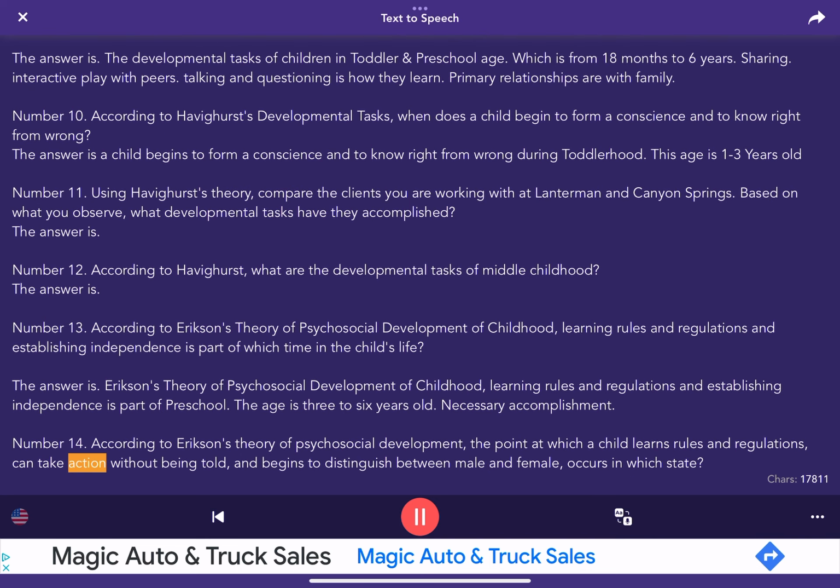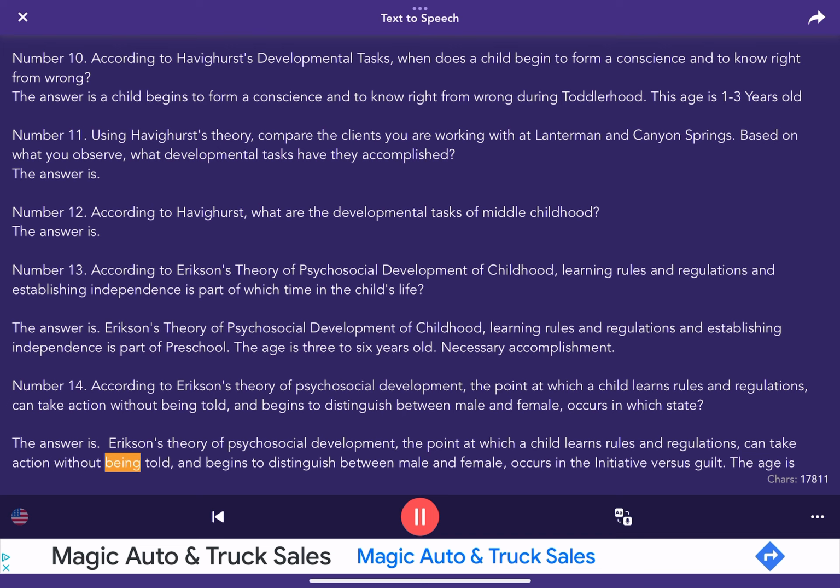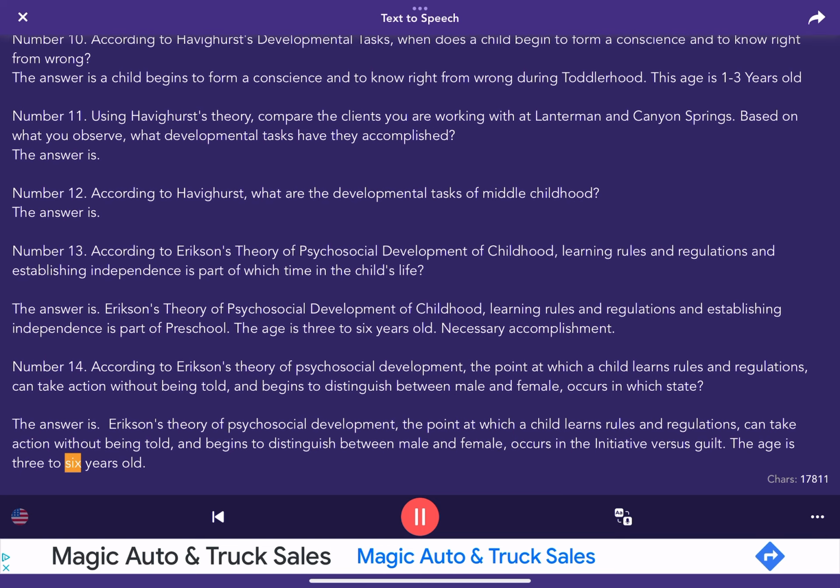Number 14. According to Erikson's theory of psychosocial development, the point at which a child learns rules and regulations, can take action without being told, and begins to distinguish between male and female, occurs in which stage? The answer is, initiative versus guilt. The age is 3 to 6 years old.